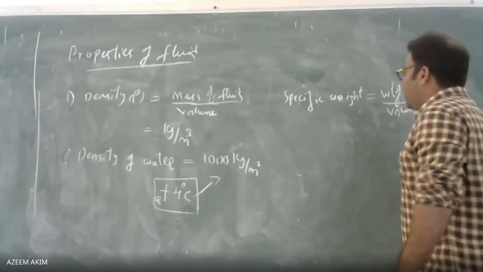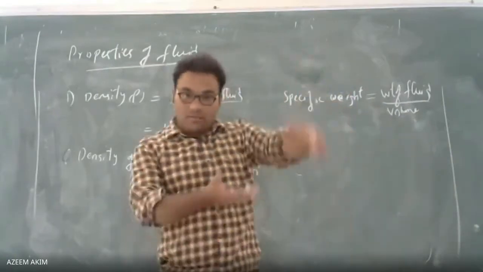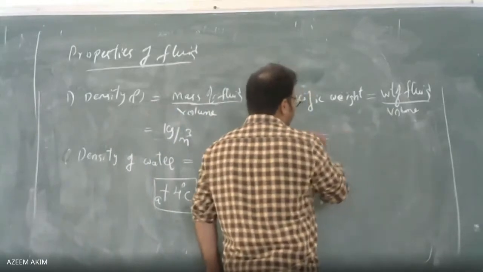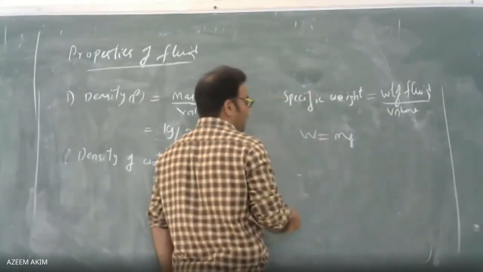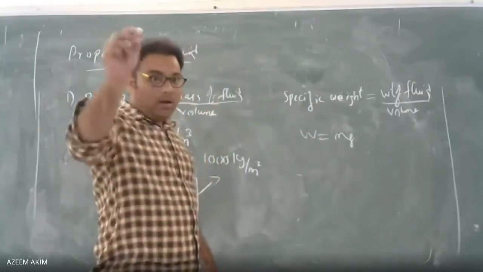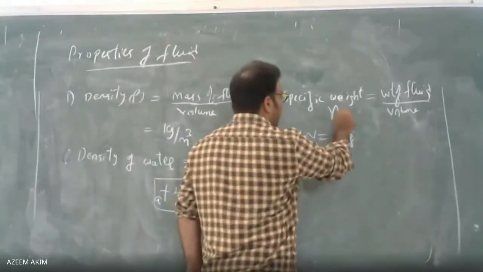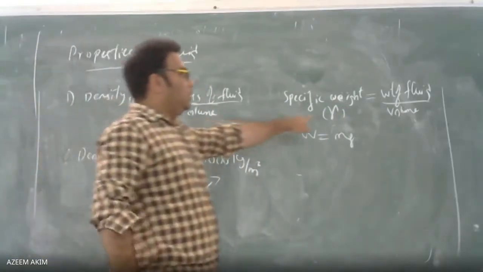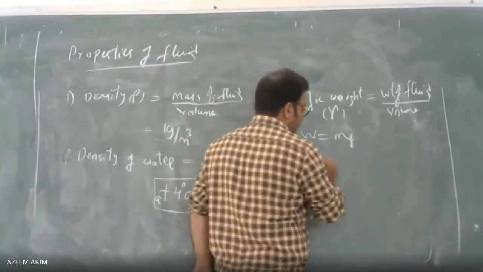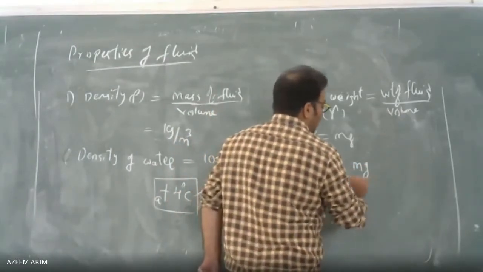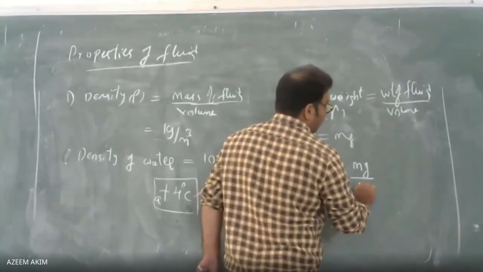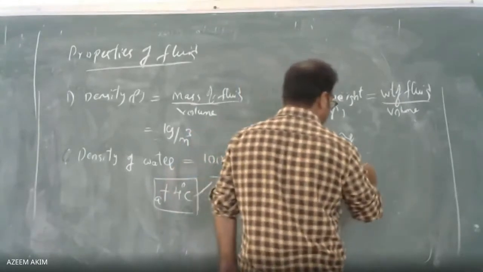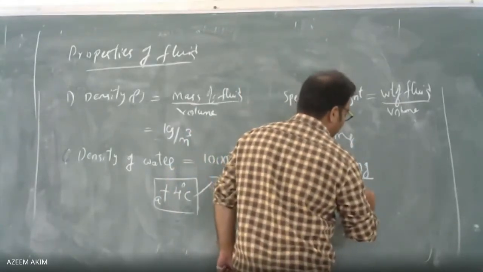Weight is nothing but having some gravitational force. So let us take the mg force: W equals mg. Specific weight is denoted by the letter gamma, and mass density is denoted by rho, where rho equals 1000 kg per meter cube. So gamma equals mg by volume.